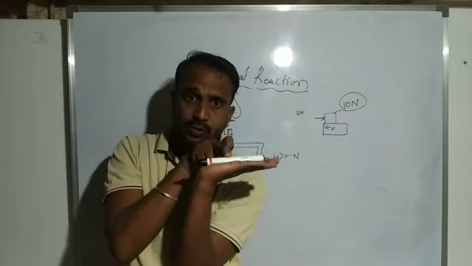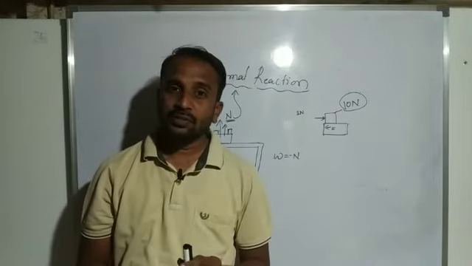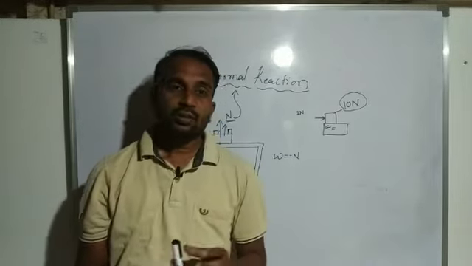When you apply the force, this object is still in a rest position. Then what happens? The weight of a body is equal to the normal reaction. Both have the same magnitude but opposite direction. And the normal force is always perpendicular to the contact surface. So this one is the contact surface, and this normal reaction is always perpendicular to the contact surface.